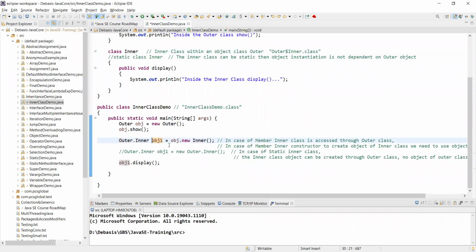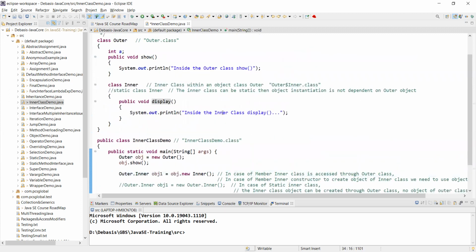Very interesting. And I am giving an object name obj1 equal to, now I am trying to instantiate that object inner. So I am using obj of outer class, dot new. Through new you are calling that inner constructor, the default constructor. That way, you are maintaining that convention, but at the same time, you are able to create the inner object, an object by the name obj1. Now you see, I can use that obj1 to call the method display. I am now being able to. Now let's run this. Only then you will understand this.